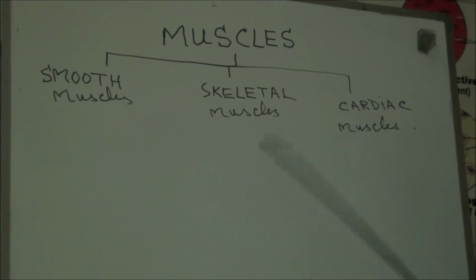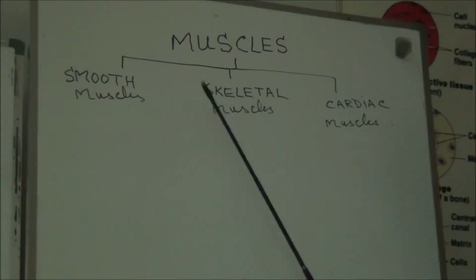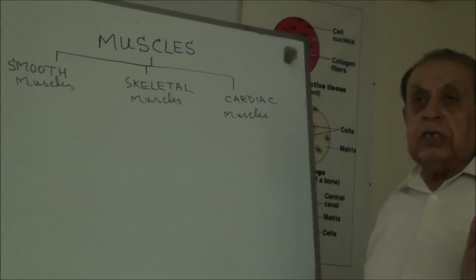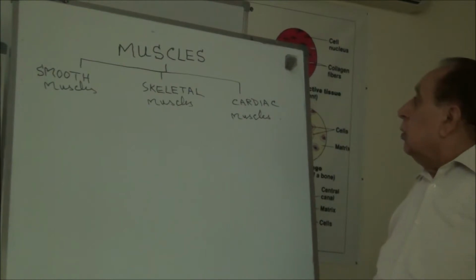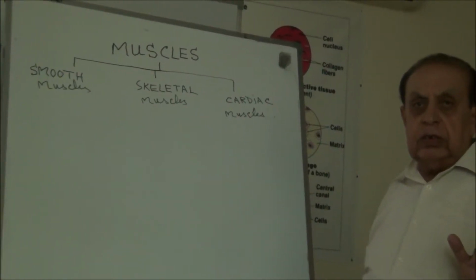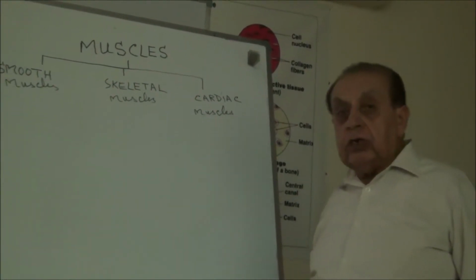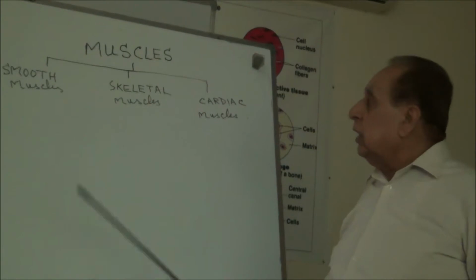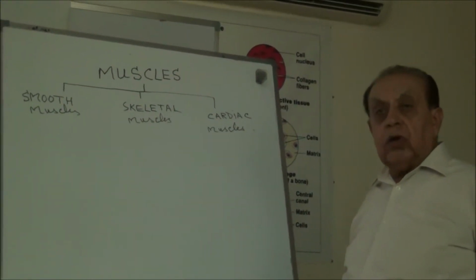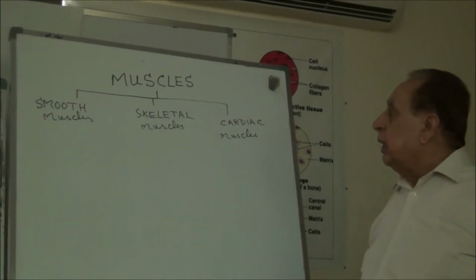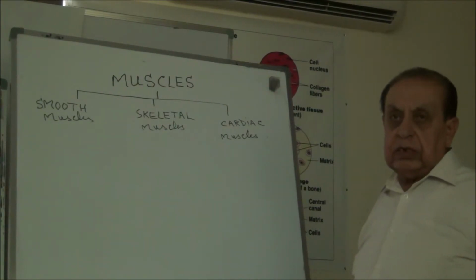Now these three types of muscles have differences due to the presence of cross striations. There are two types of striations: the longitudinal striations and cross striations. The longitudinal striations are present in all three types of muscles, while the cross striations are present only in skeletal and cardiac muscles.